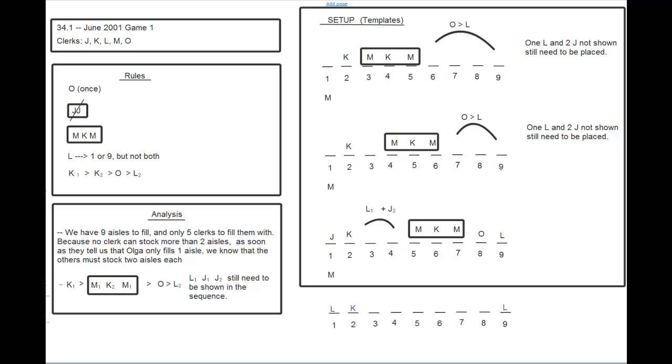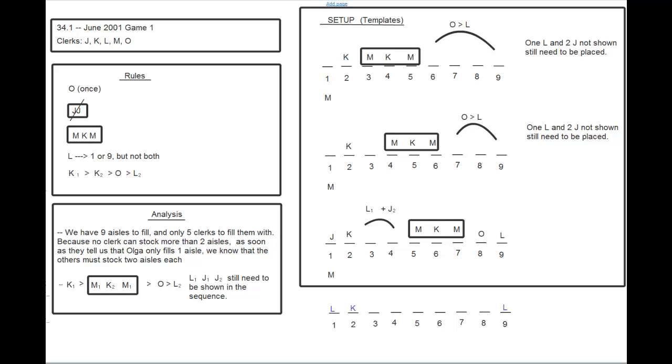A says Jill stocks aisle 3. So could that be true? We could put Jill in aisle 3, and then we put MKM in 4, 5, 6, and then we put the O and the remaining J in 7 or 8, and that works out just fine. So that is possible. It's not our answer.